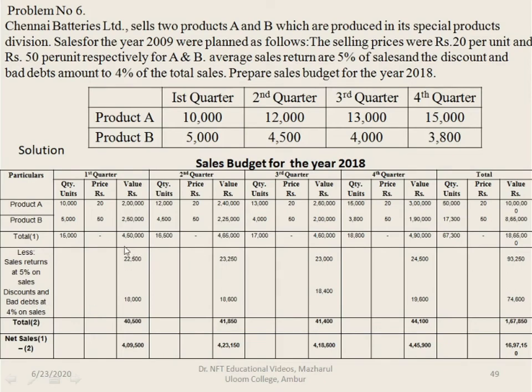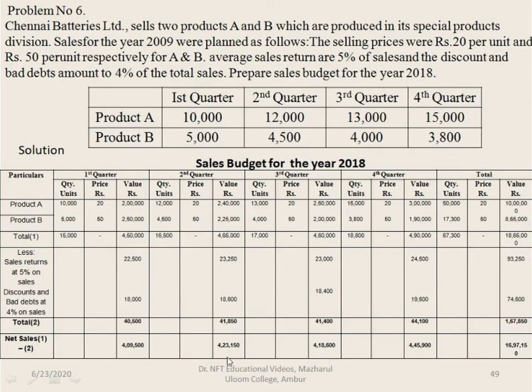From the total sales of product A and B for the first quarter, you deduct the sales returns and the discount on bad debts, that is the total of 2. You get 4,09,500, that is 1 minus 2.